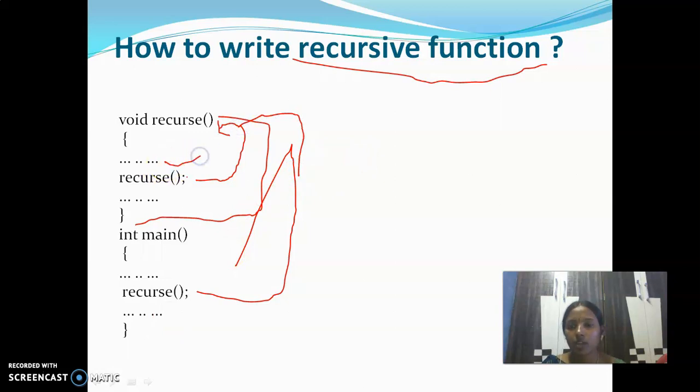It executes this block, and again the recursive function is called. Again this block moves back. So this recursive function will be executed again and again until some condition is satisfied. We have to write some conditions according to our program. Then this recursive function will stop. If you do not specify the condition, then the control never comes out of the recursive function.